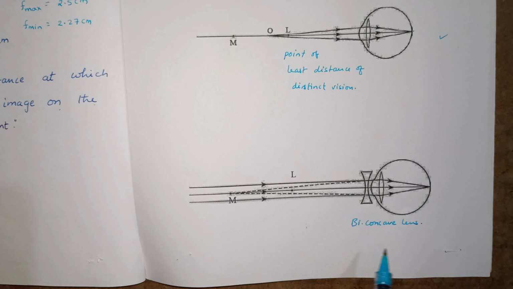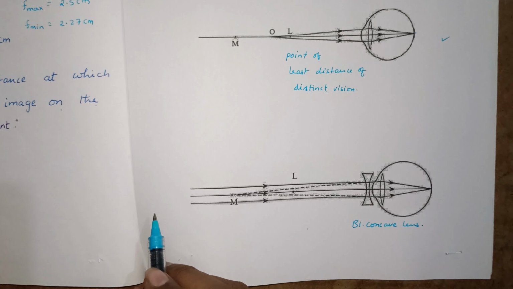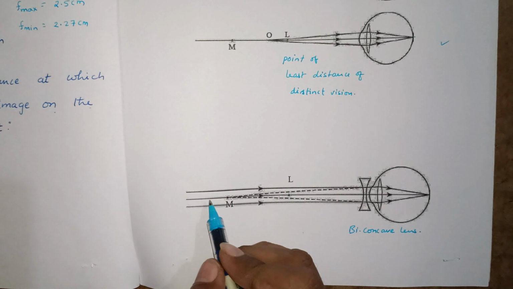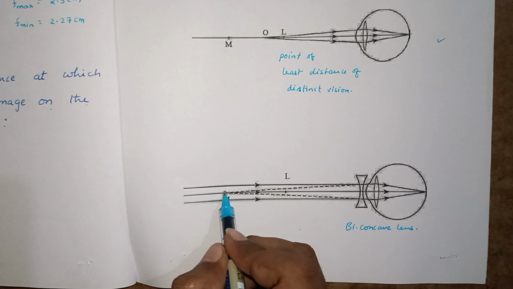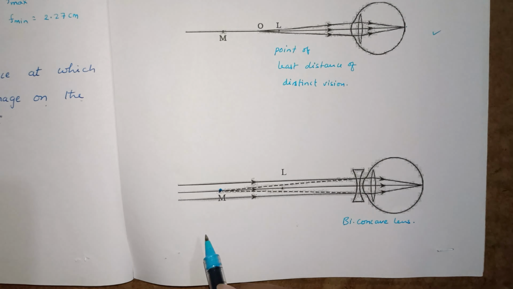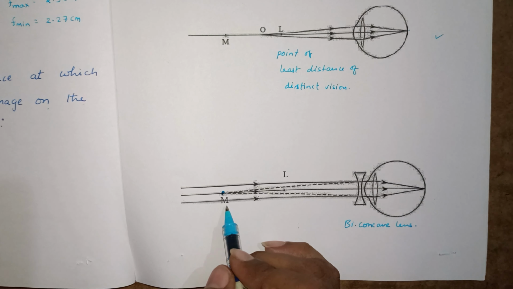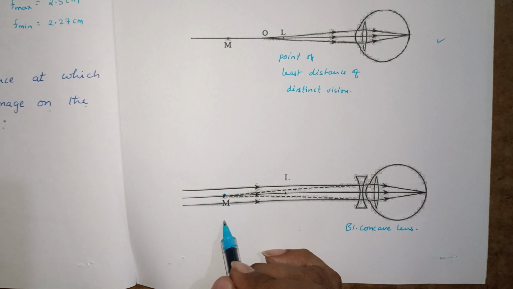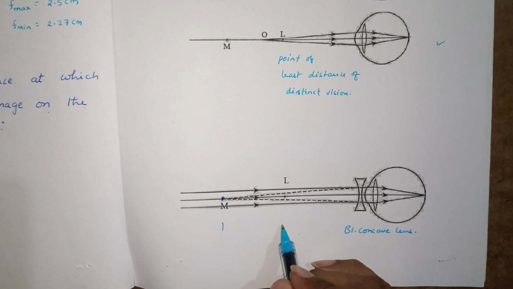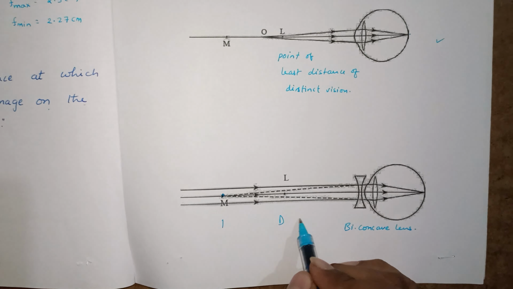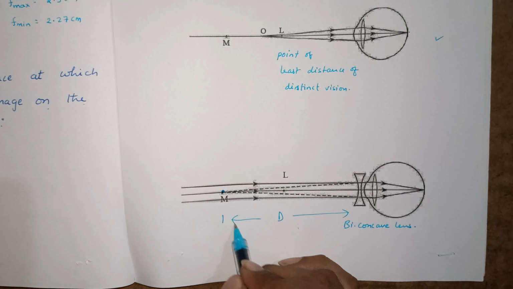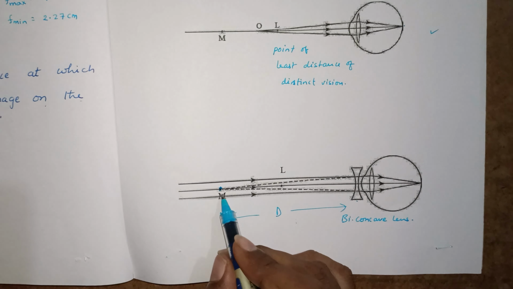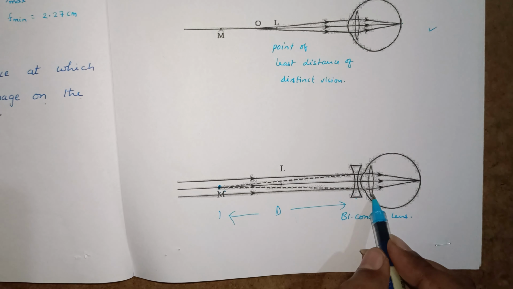Whenever we use a biconcave lens and the object is placed at infinity, the rays will diverge. If you extend them back, they will meet at one point, which is taken as the focus. Here it should be meeting at M. That distance we have taken as D. So this image formed by the biconcave lens acts as a virtual object for the eye lens.